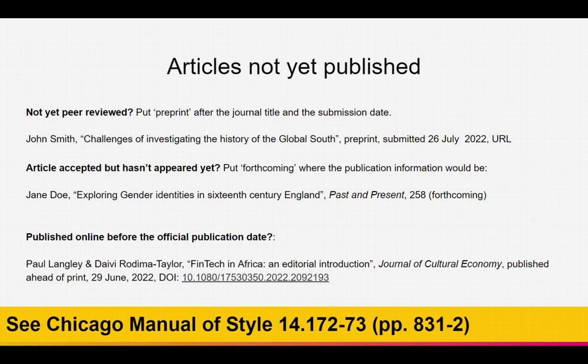So the article authors, in quote marks you put the article title, the name of the journal, and then you will put the words published ahead of print, and then you will put the online publication date after that, and then you'll put either the URL, DOI, whatever is easiest for readers to actually access the article. Again, this may not be super common, but if you do encounter these types of articles, then that's an overview of what you would do.